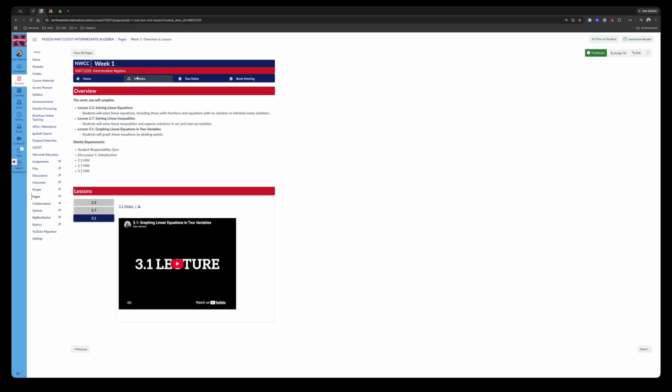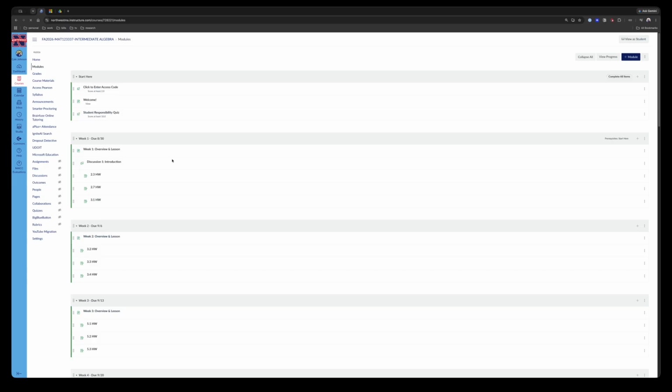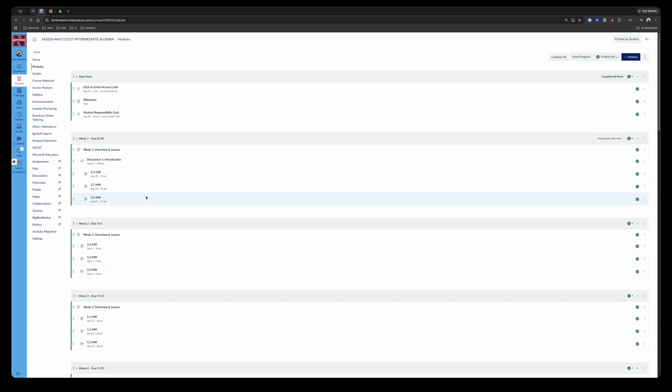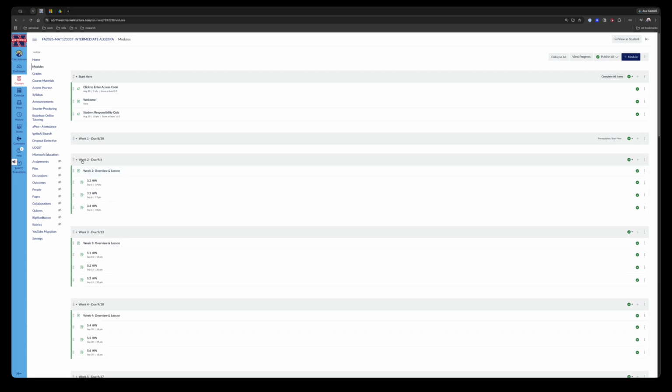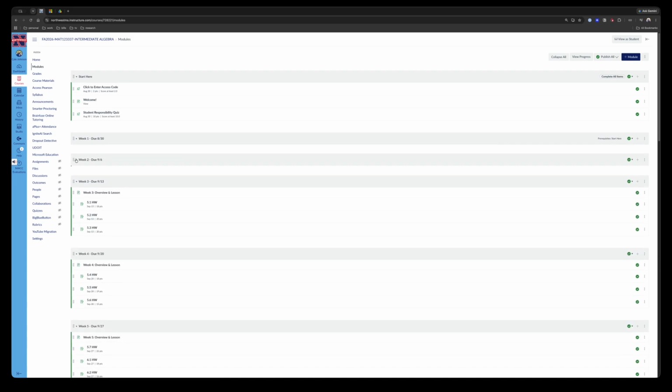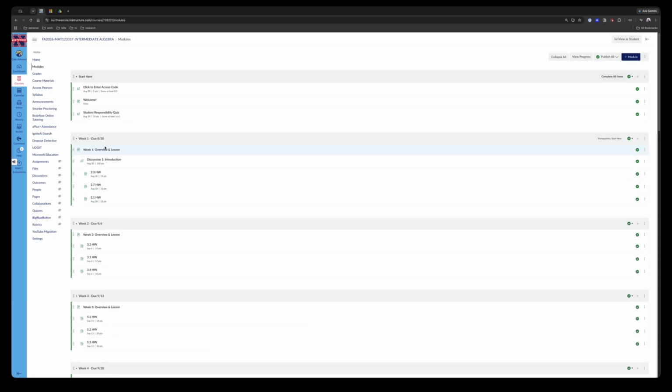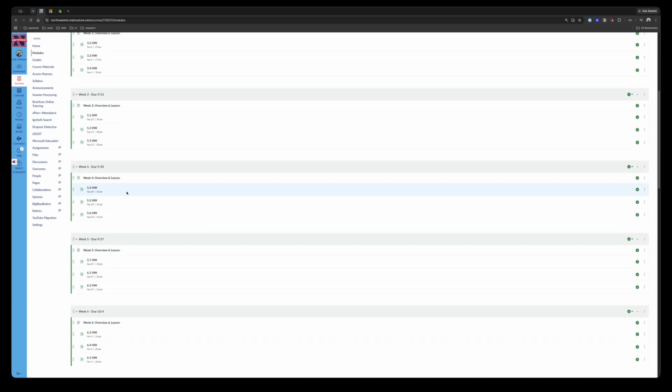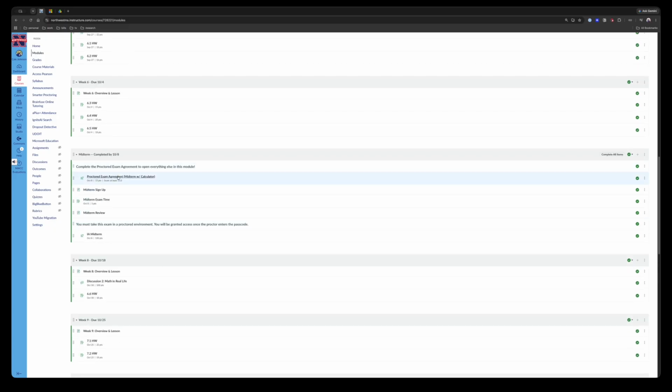So let's take a look at the midterm. And one other thing, just a little helpful hint for you. Once you're done with one of these, you can collapse this, and that will make scrolling to get to the midterm a lot easier on yourself. So just a helpful hint on that.